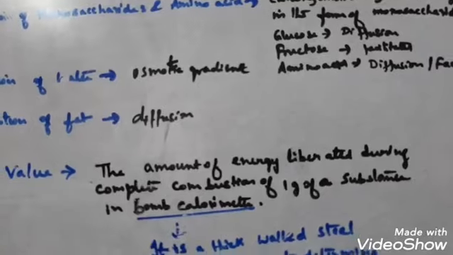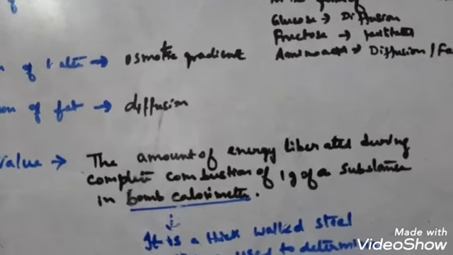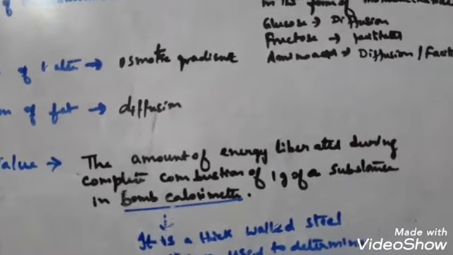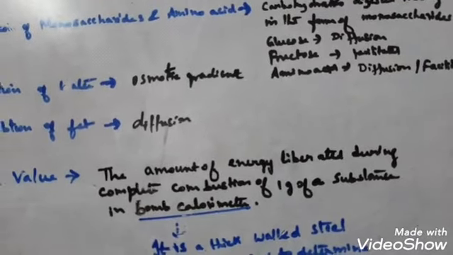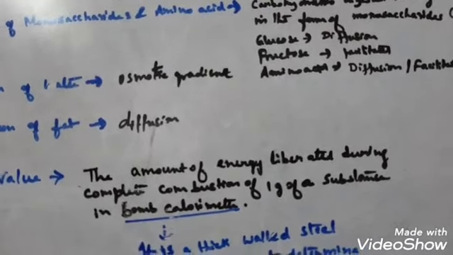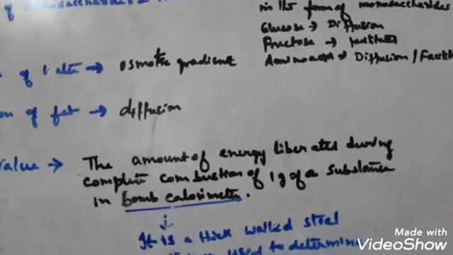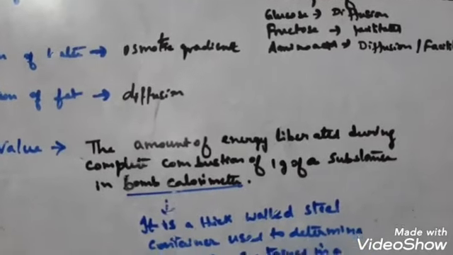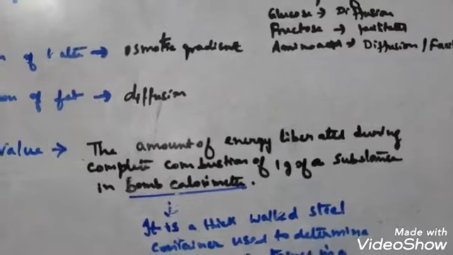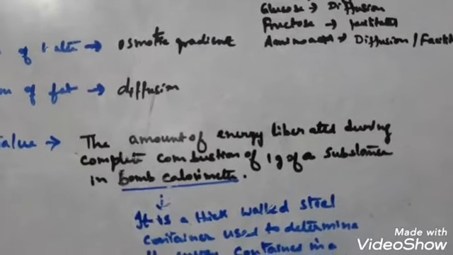Now you are taking food, and the food is absorbed and assimilated. From that nutrient, when 1 gram of the food substance is completely oxidized, the energy produced that is available to your body cells is the physiological fuel value. Understood?